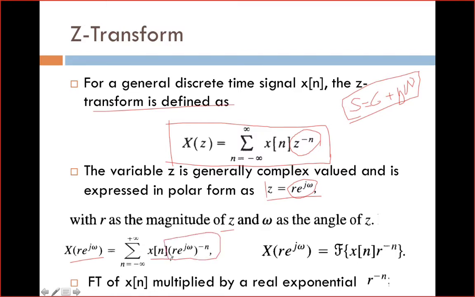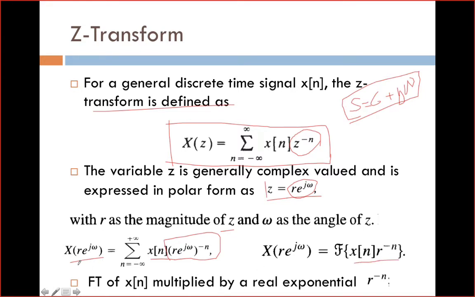I simply replaced z with r into e power j omega. When I do this, I get X of r e power j omega is equal to the discrete time Fourier transform of x of n into r power minus n.